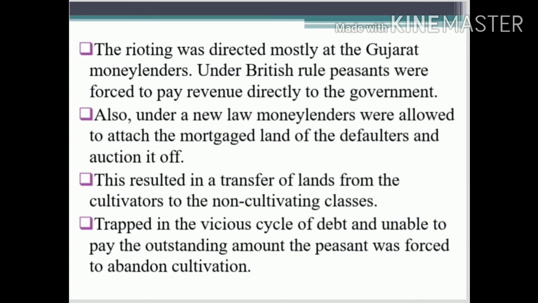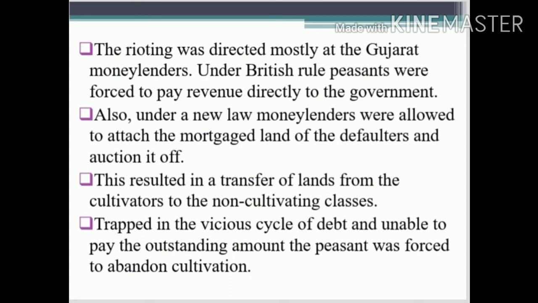Vicious circle means again and again they take a loan from the money lenders, and again they mortgage their land, and then it is auctioned, and they lose it. In that way they lost their lands, so the peasants were forced to abandon cultivation because they were unable to cultivate. In that way, a riot arose in the Deccan region in 1875.